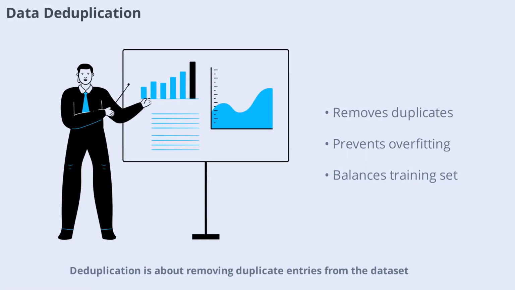Deduplication is about removing duplicate entries from the dataset. Repeated data can skew the model's learning and lead to overfitting. By ensuring each example is unique, deduplication helps create a more balanced and effective training set.